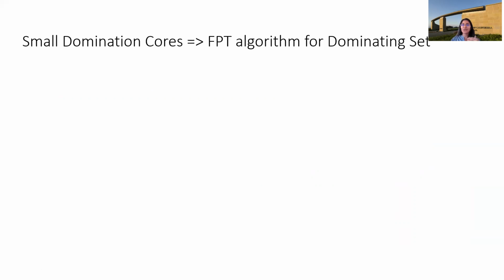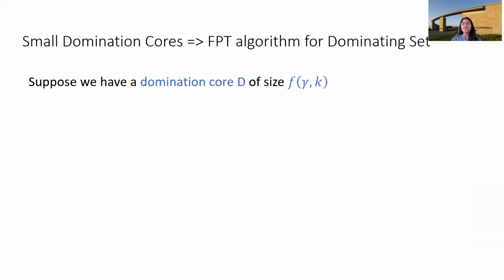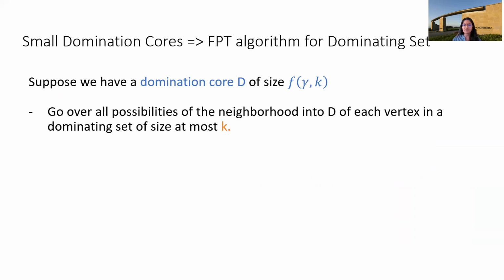Let me give you a quick sketch of how we can obtain such an algorithm. So suppose we have a domination core bounded by size f of gamma comma k for some function f. Then we are searching for a dominating set of size at most k that dominates this domination core D, right? So now we are going to guess the neighborhood of every vertex in the domination core that we are looking for into this set D, right?